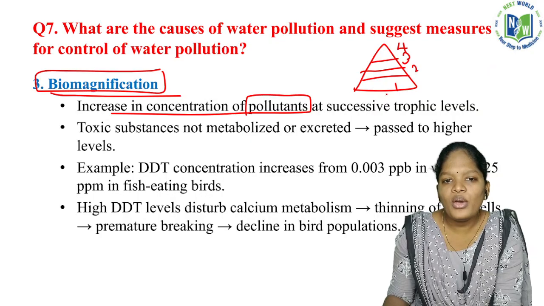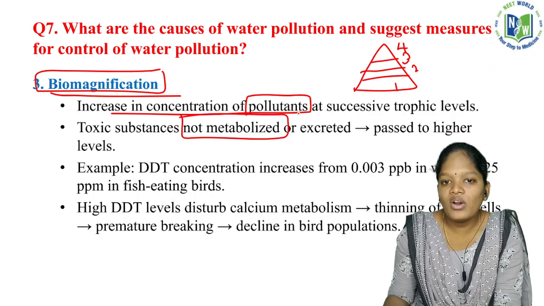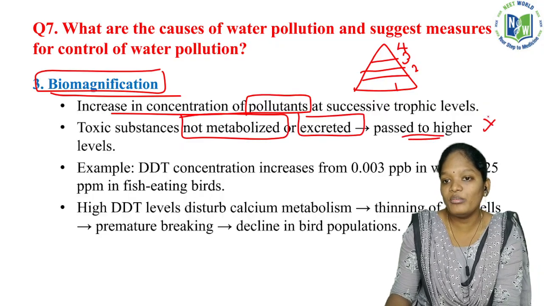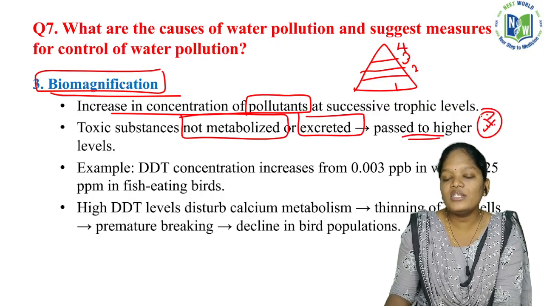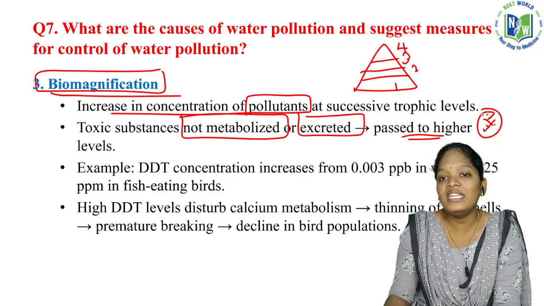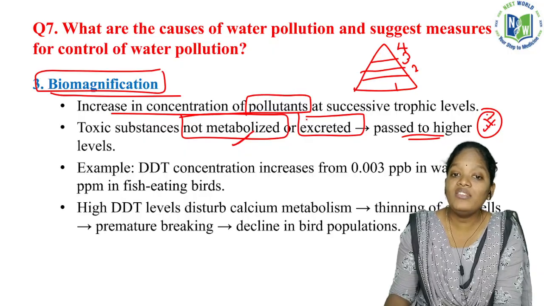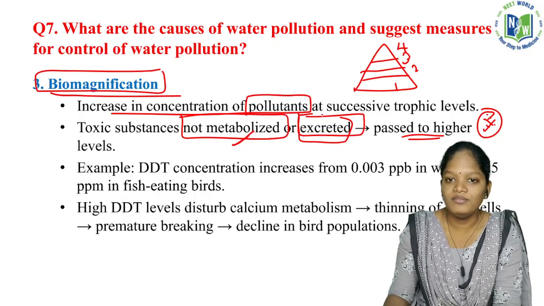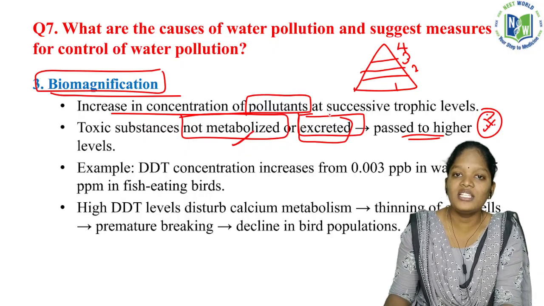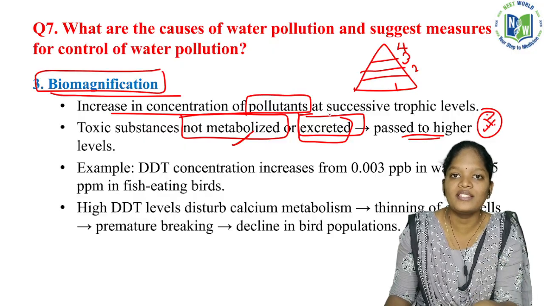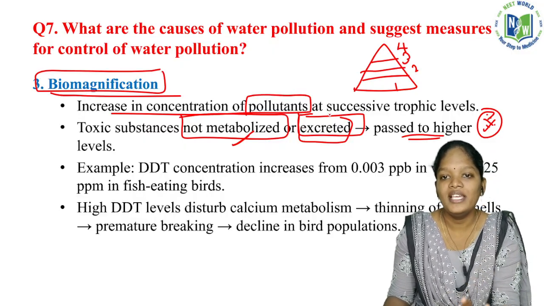Now, the toxic substances not metabolized or excreted pass to the higher level. This is an important thing. As they are toxic substances, they are not getting digested. That's why they are not metabolized or even excreted, but instead are present in the body of the organism that took in those toxic substances.